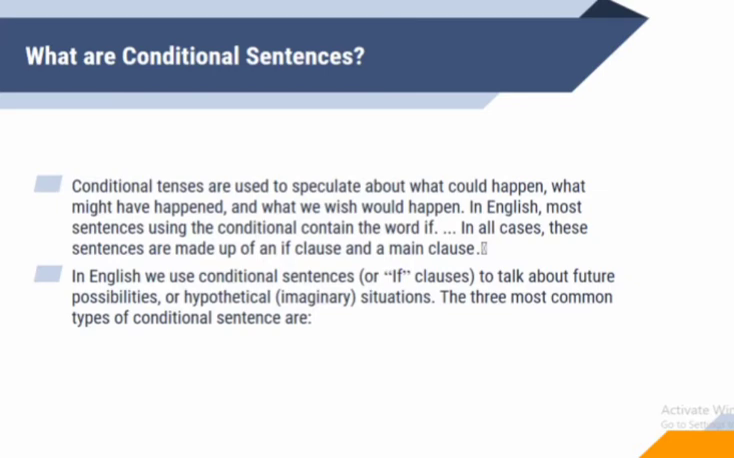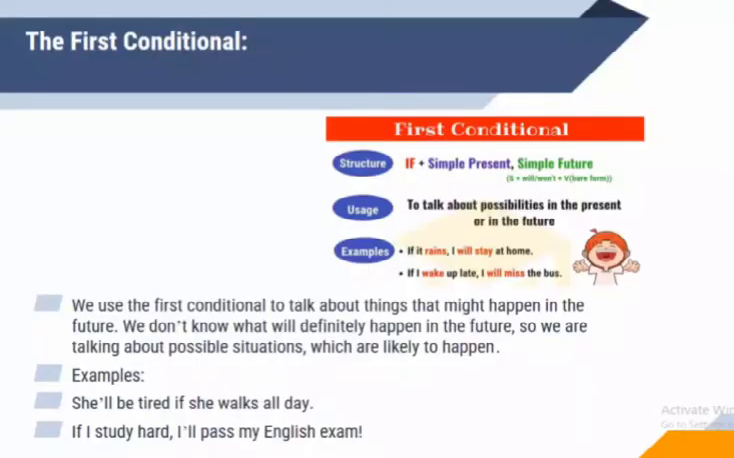So conditional sentences are based on conditions. They tell us about possibilities, imaginations, unreal situations. In English we use conditional sentences or if clauses to talk about future possibilities or imaginary situations. The three most common types of conditional sentences are... Okay, now we are going to discuss the types of conditional sentences.